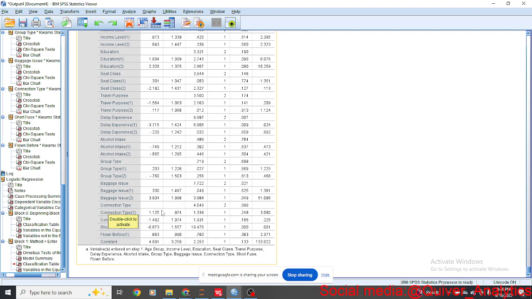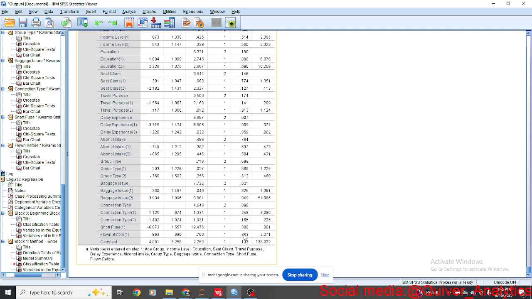Lastly, the short fuse, we have significance. So it means that, like we've seen in chi-square, being a passenger with a short fuse is an indicator of someone who is going to be very chaotic.